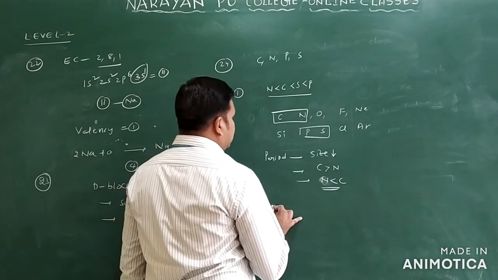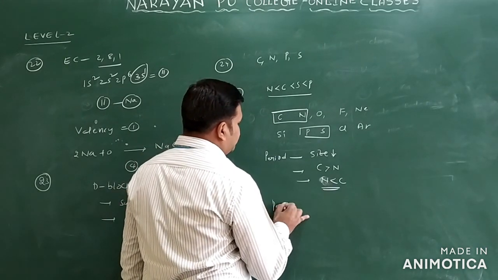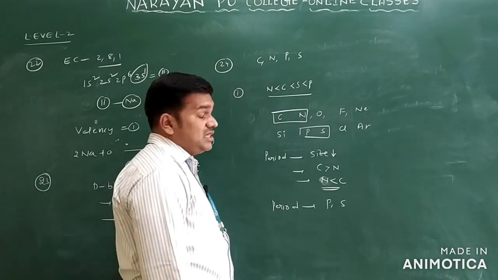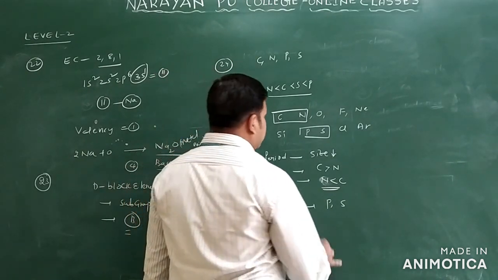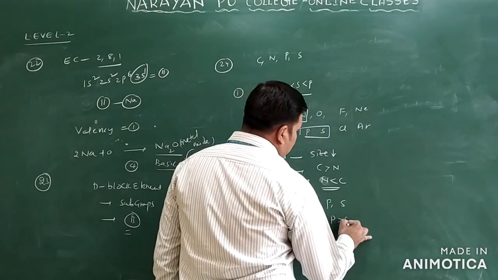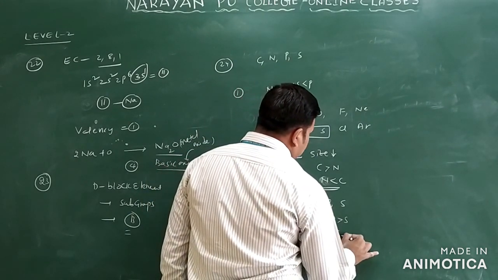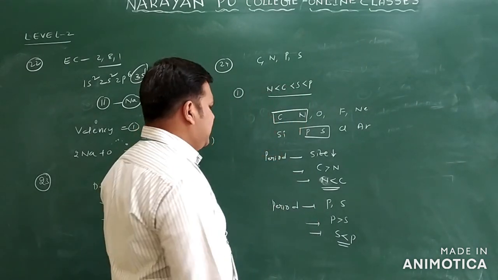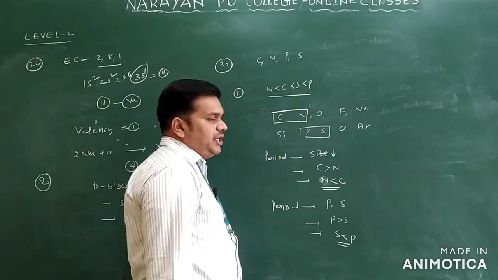Coming to the next period, we are comparing phosphorus and sulfur only. Among phosphorus and sulfur, which one has the highest size? Phosphorus size is greater than sulfur. From this we can write sulfur less than phosphorus only. Highest size is phosphorus only.